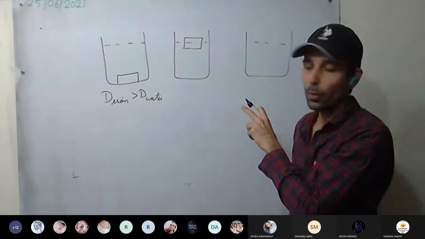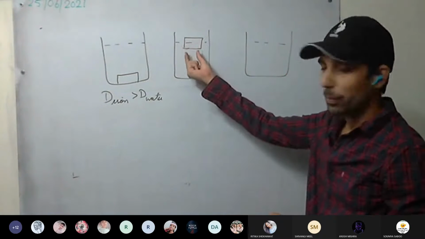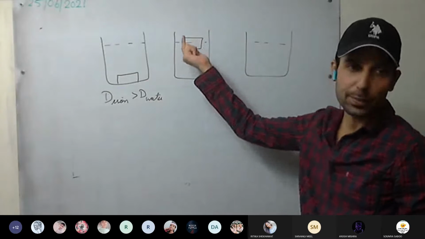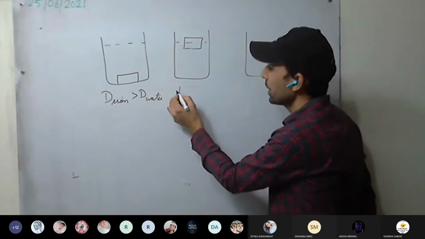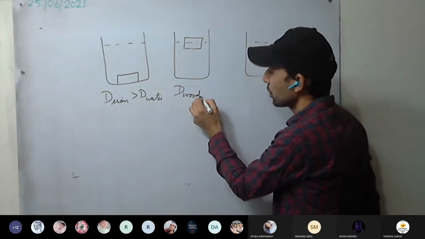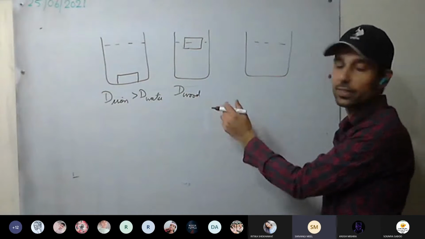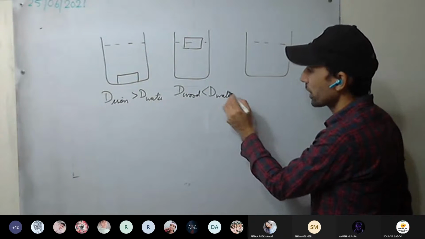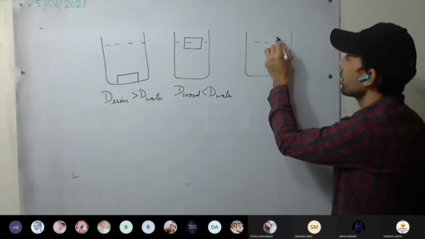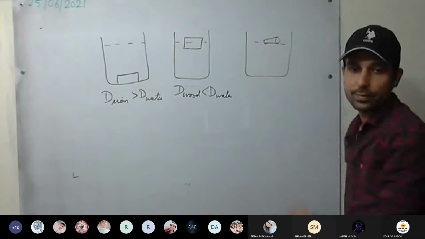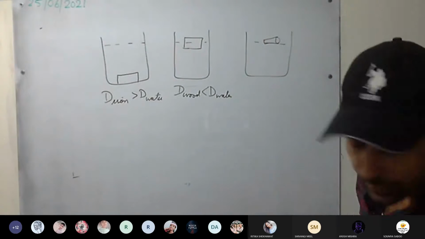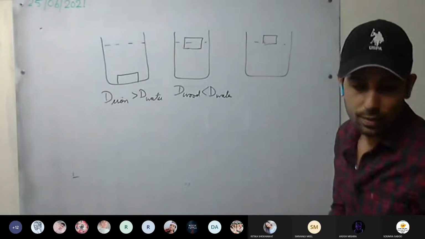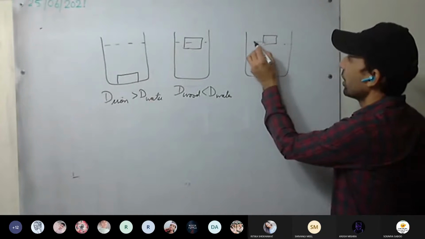Wood block. As you place the wooden block, some part will be inside the water, some part will be outside the water. Nearly around 50%. The density of wood is more or less? It is less as compared to the density of water. And last, we have the cork, a block made of a cork piece.